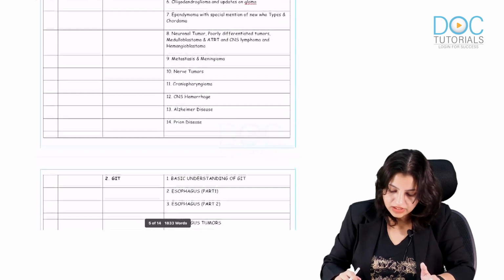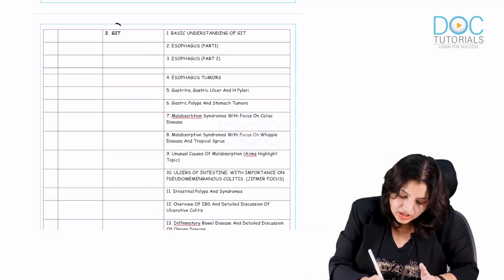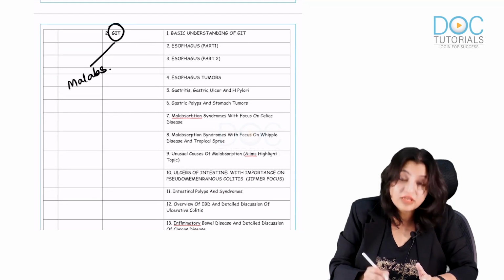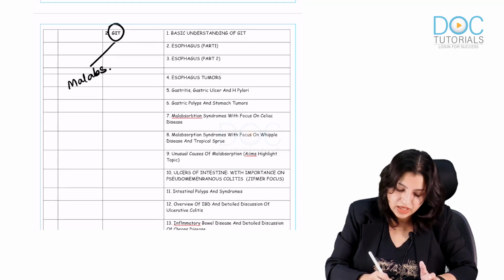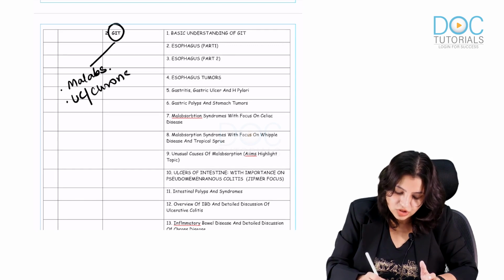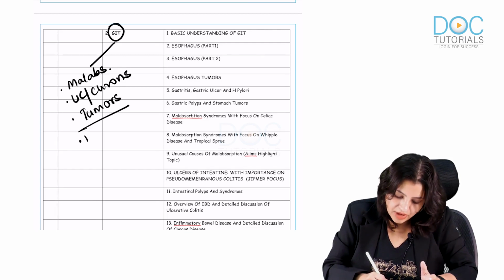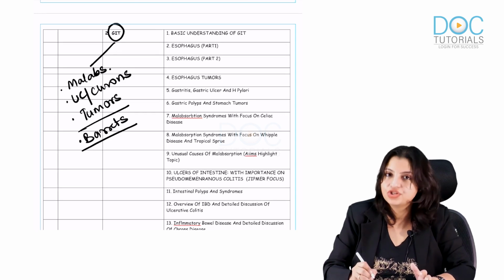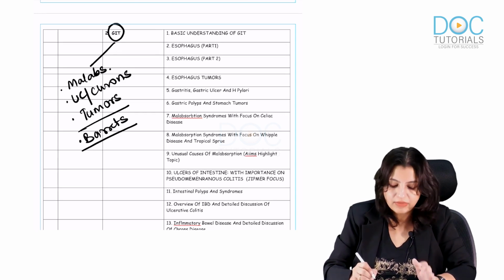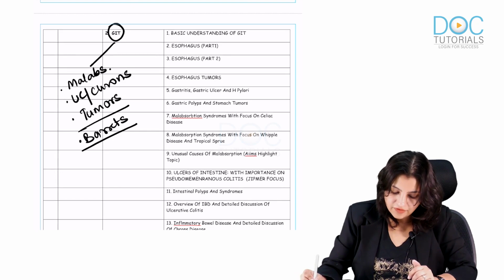In GIT, focus on malabsorption. I am telling what to focus on in pathology. Malabsorption, ulcerative colitis and Crohn's, histopathology and the gross finding. And all the tumors should be very clear. Barrett's esophagus, which we have studied in the general path itself, that's enough. You should know Alcian blue stain is positive in Barrett esophagus. So these are very important.